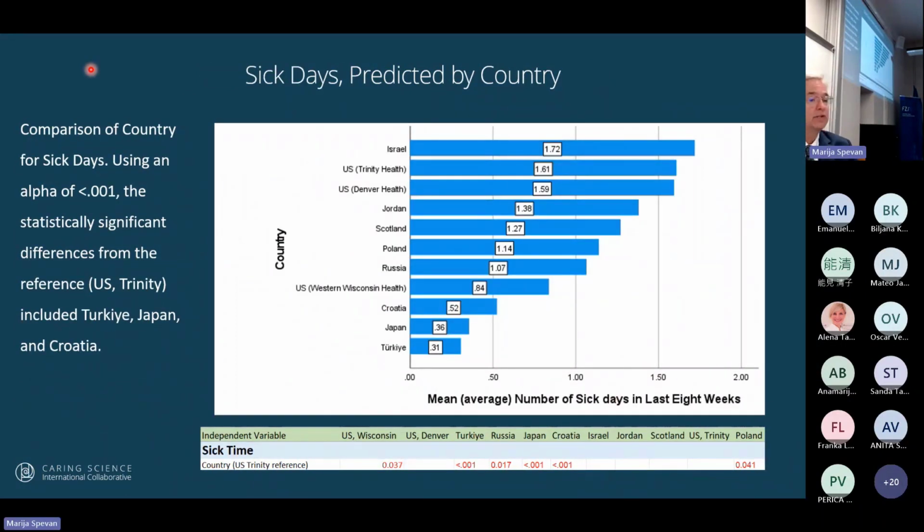Here's sick days. So you can see that the reference, Trinity, on average, had 1.61 days in the last 8 weeks. And you can see that for the ones that were statistically significant, if it's 0.037, I would not really pay attention to it, only if it is less than 0.01 in this large sample. So I would look at Turkey, Japan, and Croatia as far as sick time.